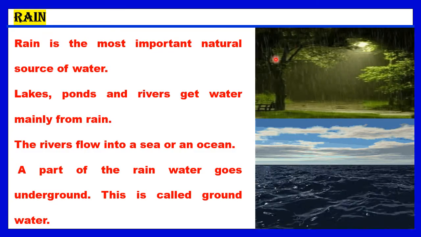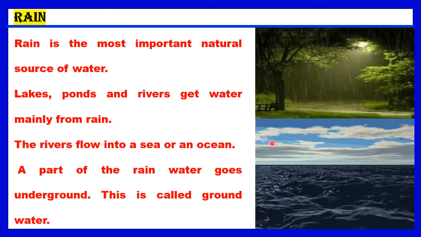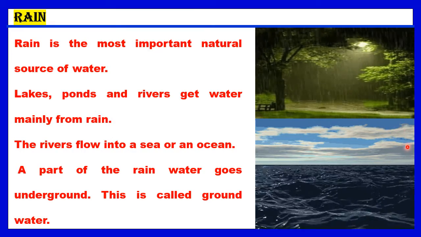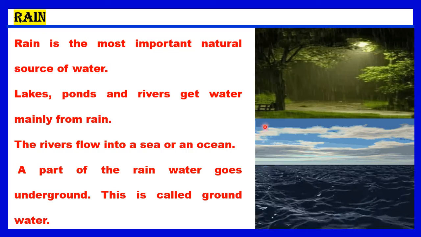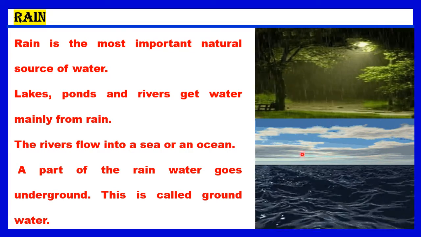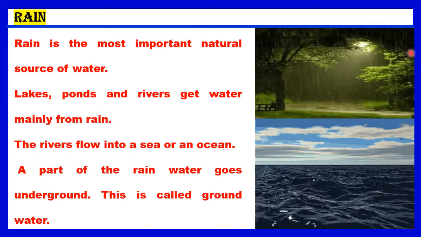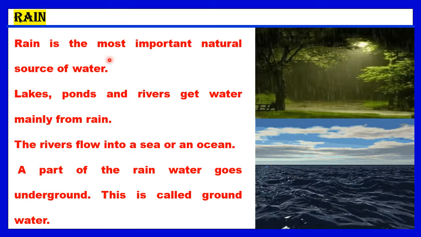Once the vapor reaches high in the sky, then it cools and changes into tiny water droplets which form clouds. When the water droplets get too large and heavy, they fall as rain. Rain is the most important natural source of water.